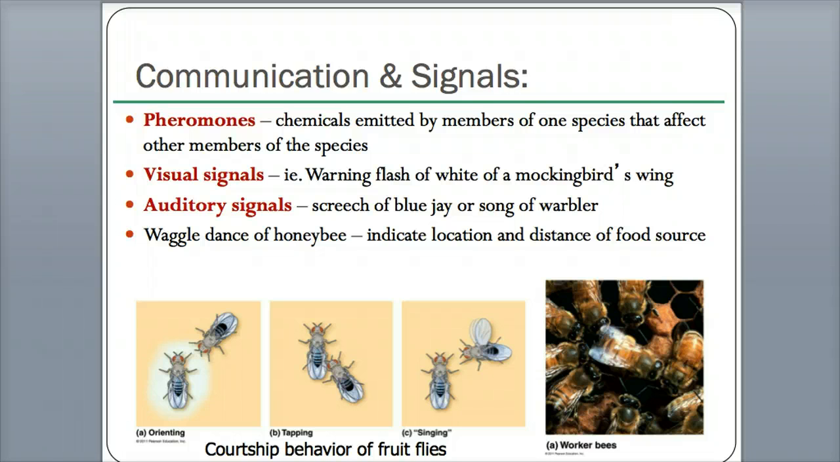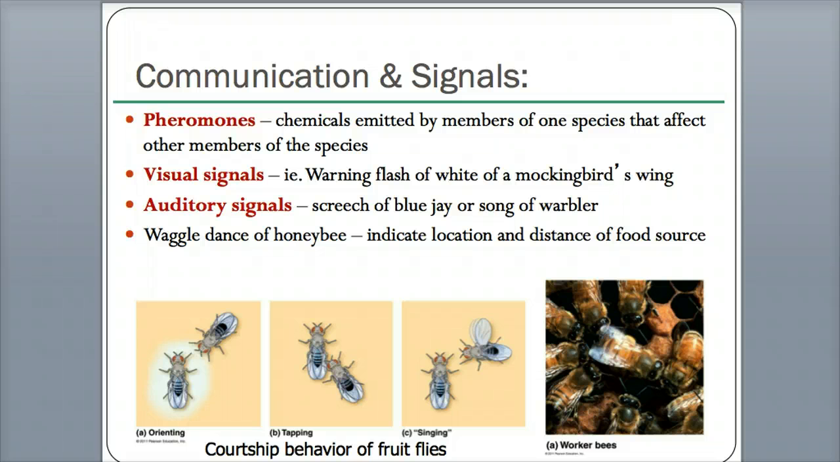So letter B, tapping. The male, in response to the pheromones, uses its forearm and touches the female. That's sort of like a trigger, like, oh, I'm interested in you. And then C, to sort of impress the female, they extend their wing and vibrate it. It's their version of singing. So we know it's not talking, but these animals can actually communicate with each other.